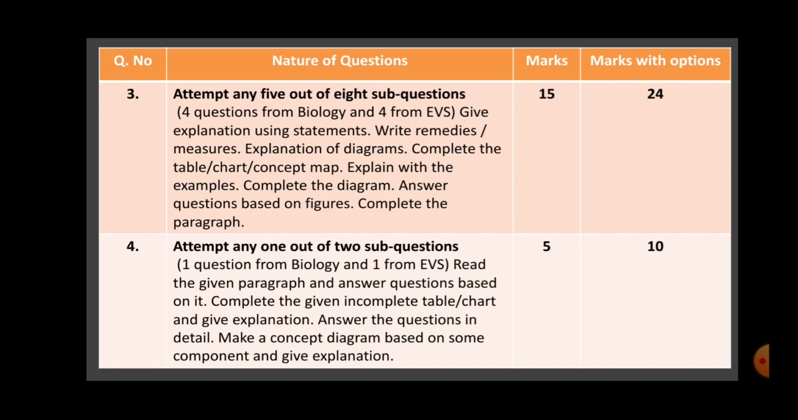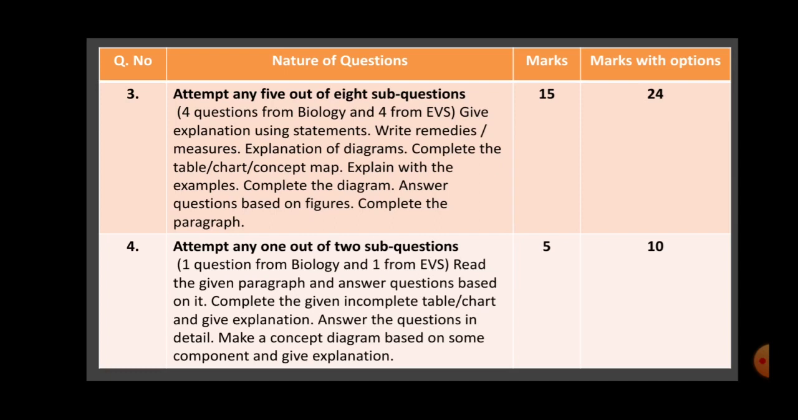Now here either they can give a paragraph and questions based on the paragraph can be asked. Or they can give you an incomplete table or chart and ask for the explanation. Or they can ask one single brief question and you have to answer in detail, supporting the answer with a diagram. Or they can ask you to draw a concept diagram and explain it. So this question will carry 5 marks.